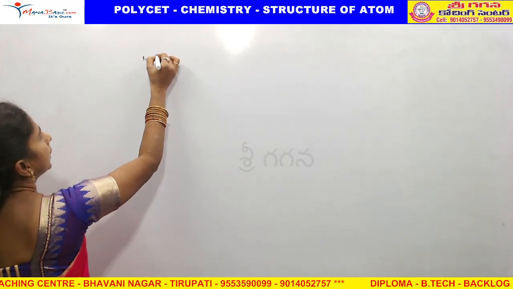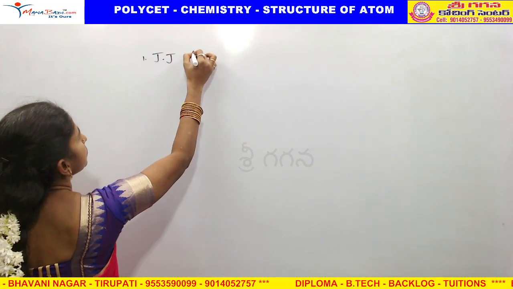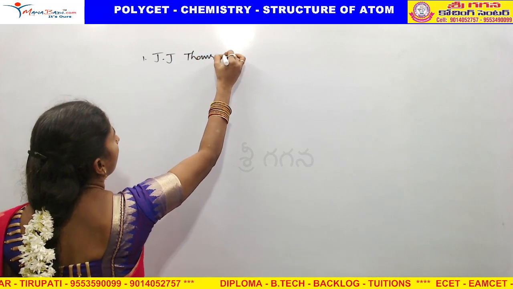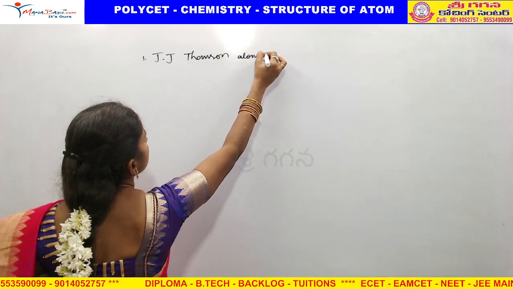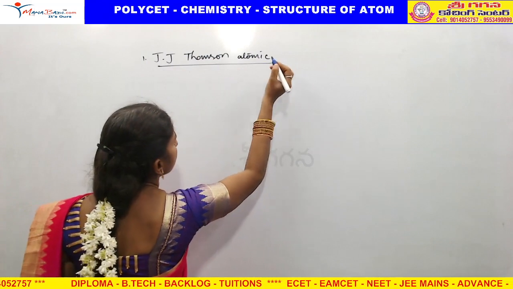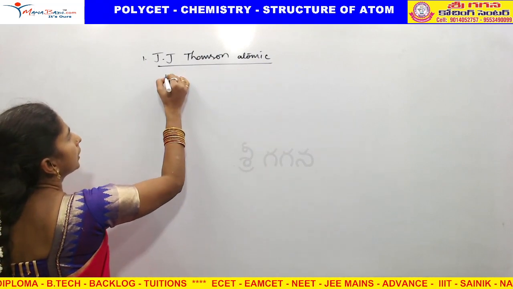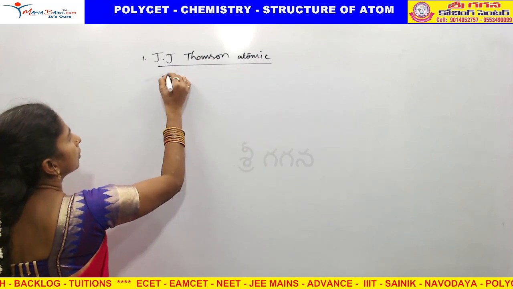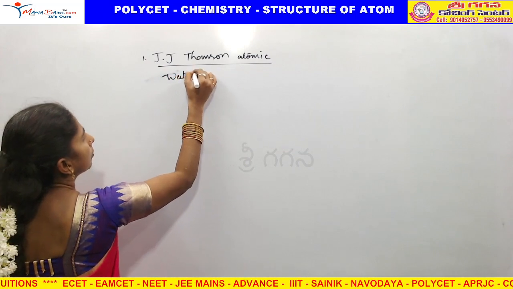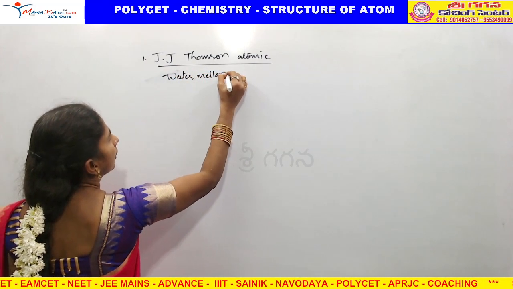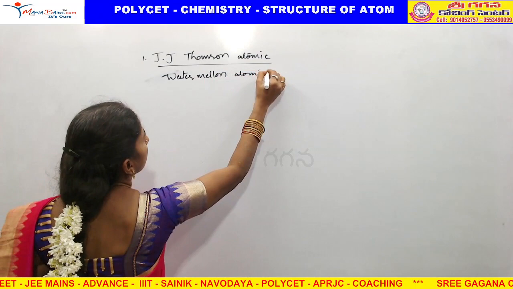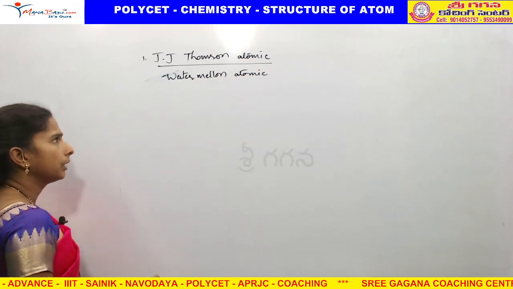First, the J.J. Thomson atomic model, also called the watermelon atomic model. Why do we call it the watermelon atomic model?